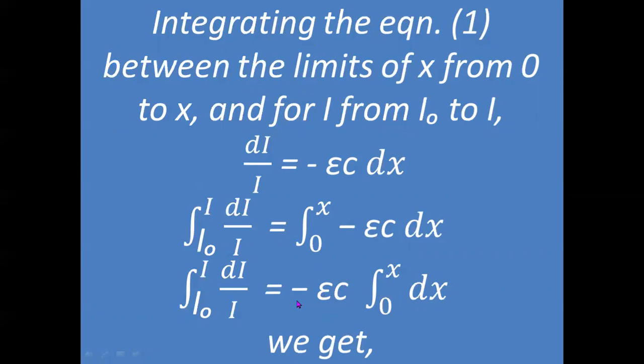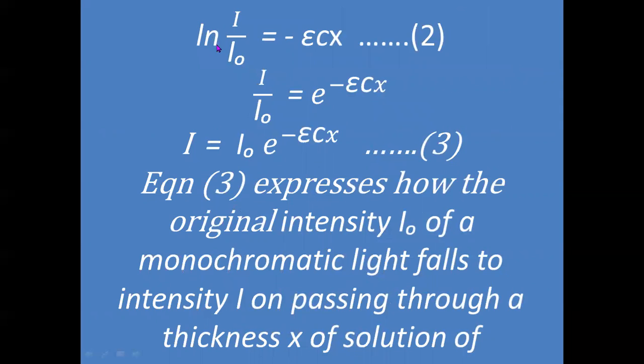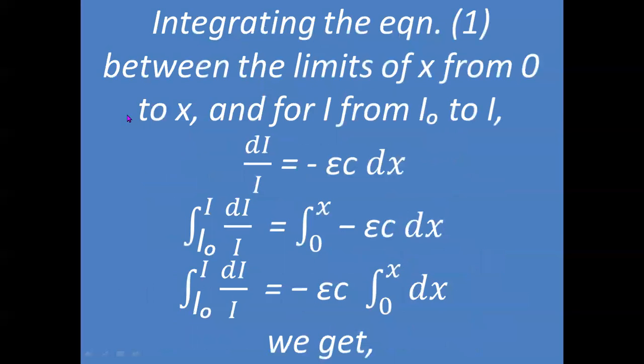So on integration, we get ln I by I0. This is the natural logarithm ln, and it is equal to minus epsilon C into x. The integration of dx between the limits 0 to x will give x minus 0, and 0 multiplied with epsilon into C will give 0.